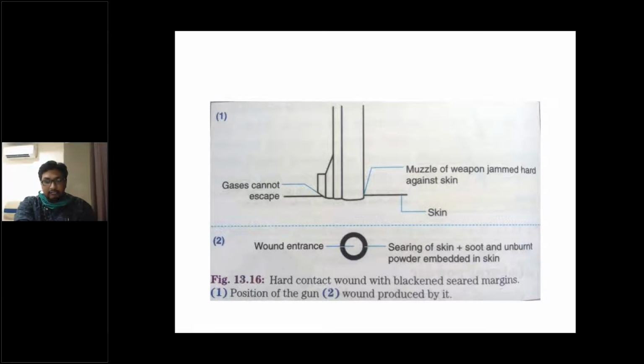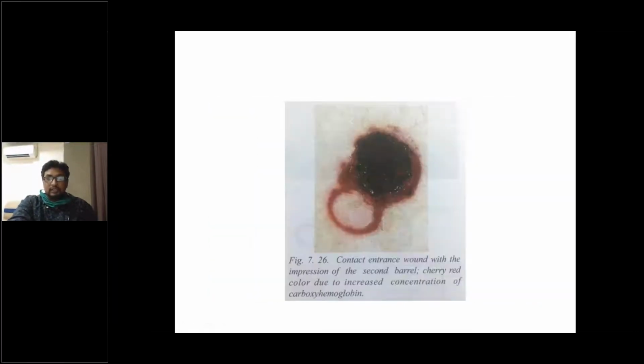You can see here the second one, the diagram. So there is shearing of the skin. Only the surrounding collar of the wound is produced, whereas the remaining periphery is not affected at all. So this is the example.